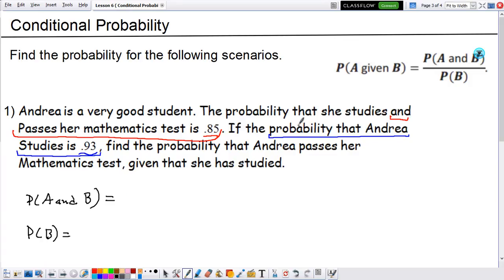Now, notice that here we are given two values, but notice that the second sentence says the probability that she studies and passes her mathematics exam. Because they use the word and, then we know that this section is P of A and B. So we know that P of A and B is equal to 0.85.